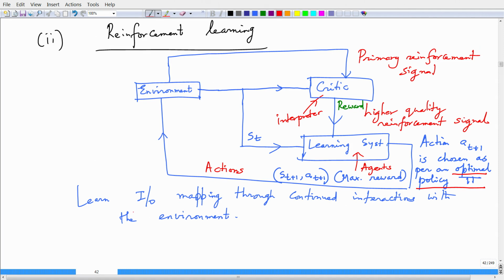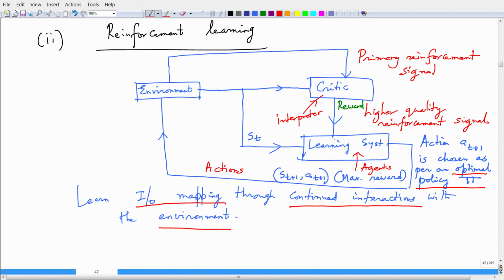So, there is learning through an input-output mapping through continued interactions with the environment, right. In this case, the environment can be the music teacher, that is, the state is changing at every time small t, right. ST, you have from t going from 0 to some capital T, you have these states available, and this is the agent which is learning music, and the actions it takes are guided through a reward that it sees through a critic.